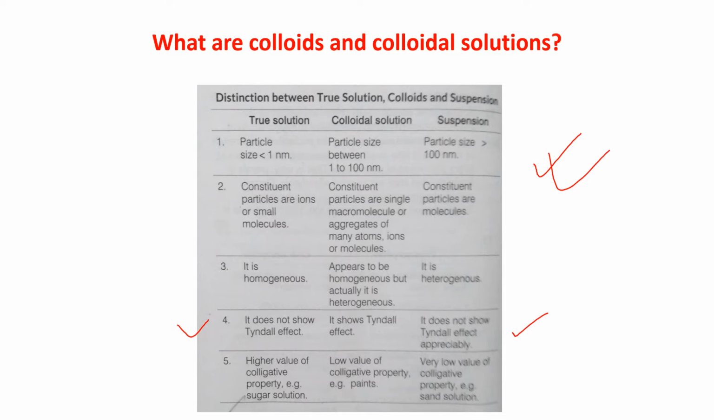Number 5, colligative property. For example, the sugar solution, a true solution, has a high value of colligative property. For colloidal solution and for suspension, there is a very low value of colligative properties. So you have to learn this, the distinction between these three: true solution, colloids and suspension.